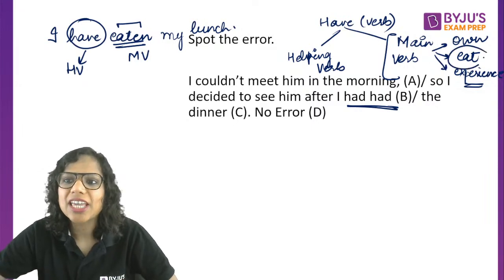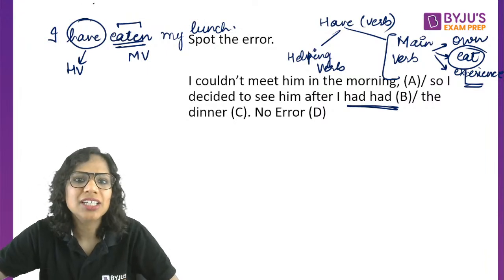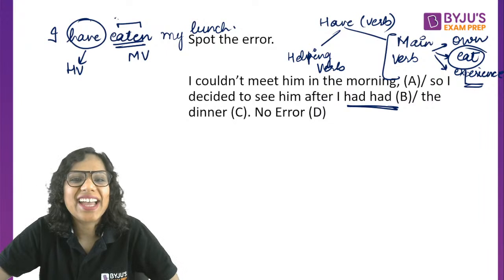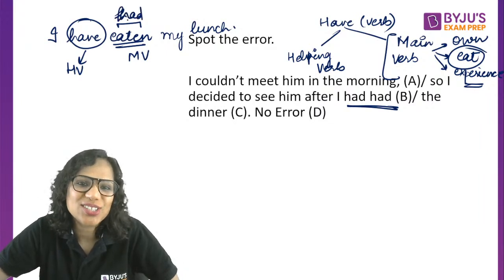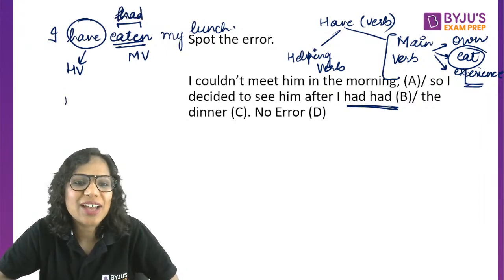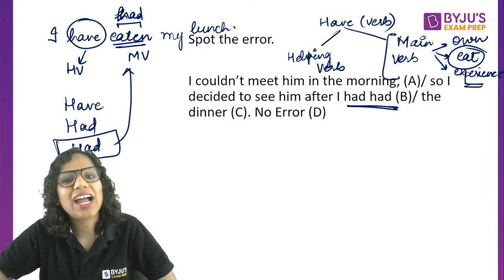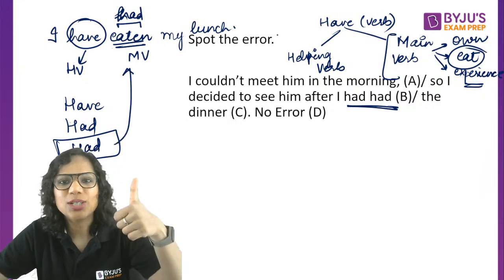Here, instead of writing eaten, because have also means eat, I am just trying to complicate my life and saying I have had my lunch. I need the third form of have. Have, had. The third form of the verb is had. So instead of writing eaten, I am saying I have had my lunch. This is clear to everybody.